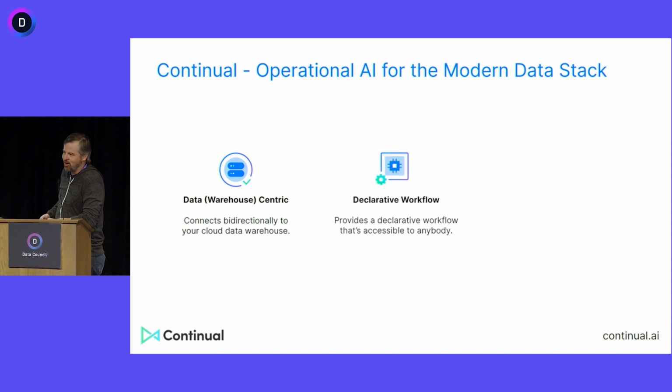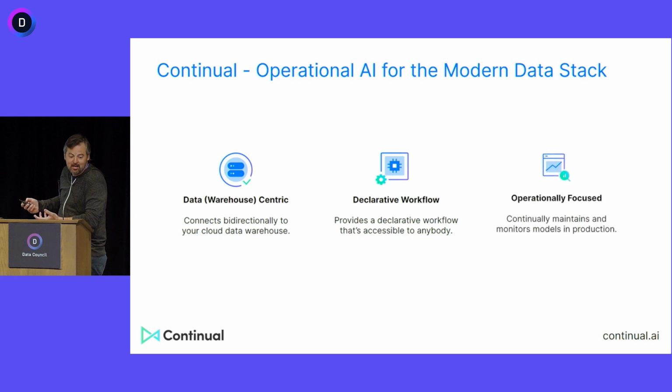Second, we have a declarative workflow, right? There's no infrastructure, there's no pipelines, there's no models. Everything can be done through a declarative, data-first specification. And I'll show you exactly what that means in a second. I have no idea what my time is here because there's no timer. And we're at 3 minutes. Okay. And third, we're operationally focused, so everything that we build in Continual is maintained. We maintain the models and we maintain the predictions.